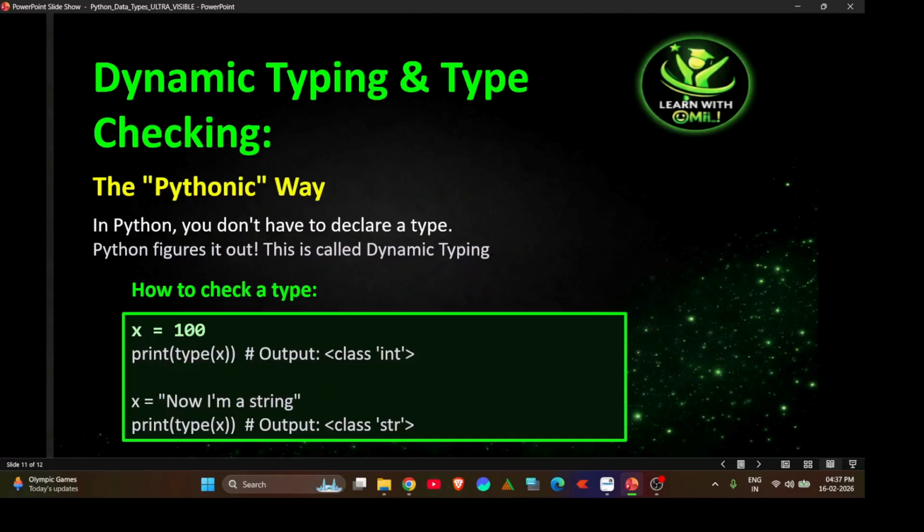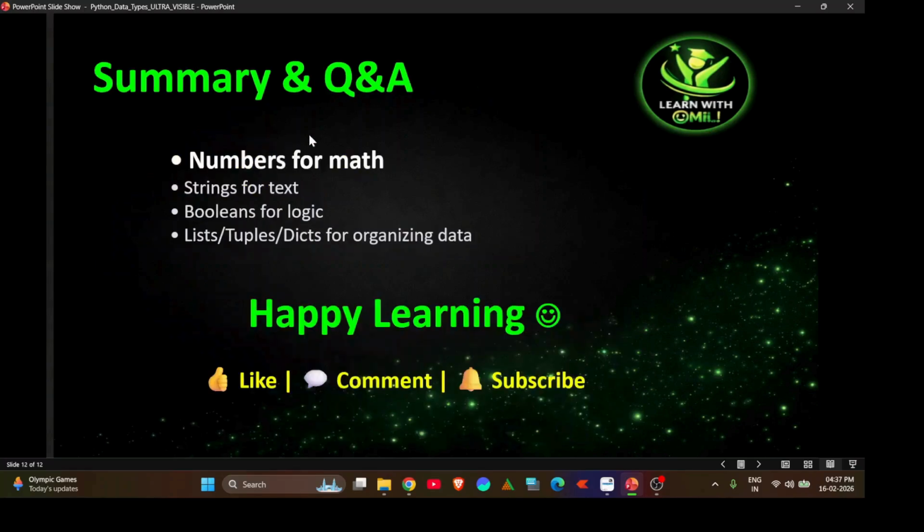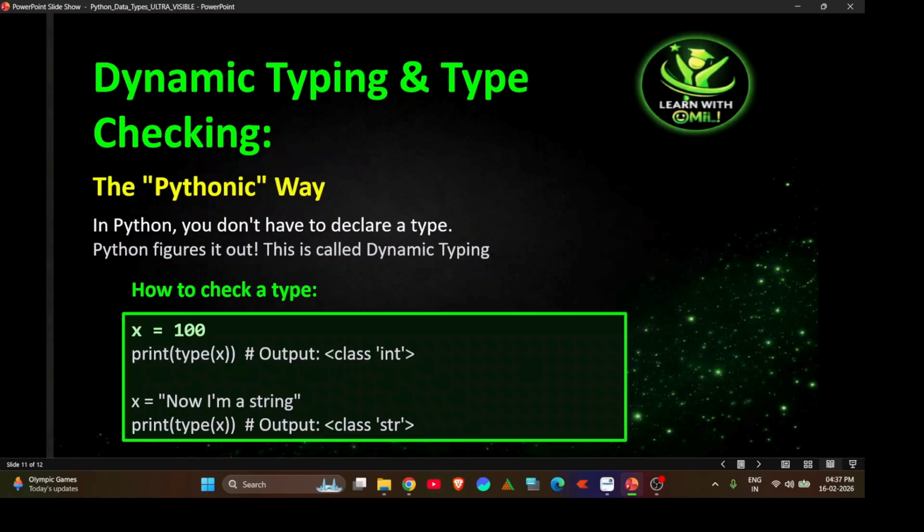Okay, now coming to dynamic typing and type checking. In the previous lecture we learned about type checking; watch that lecture for more clarity on what type checking means. But coming to dynamic typing: in Python you don't have to declare the type, Python figures it out dynamically, meaning it automatically takes the data type of that particular variable. Look at the example: x is equal to 100, print type of x, and we get the output as class int.